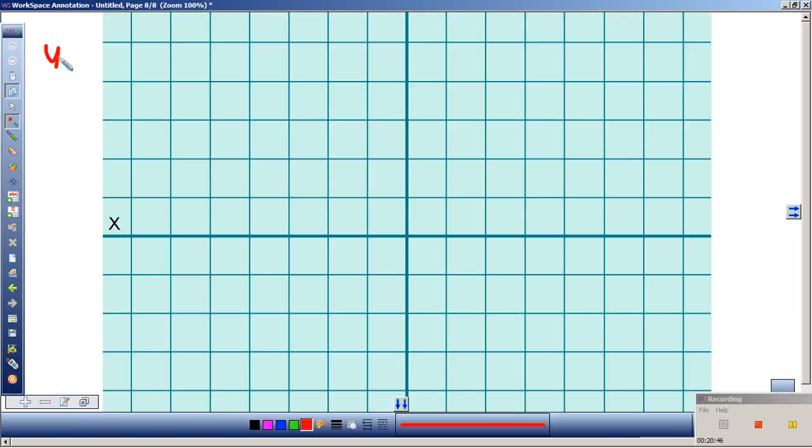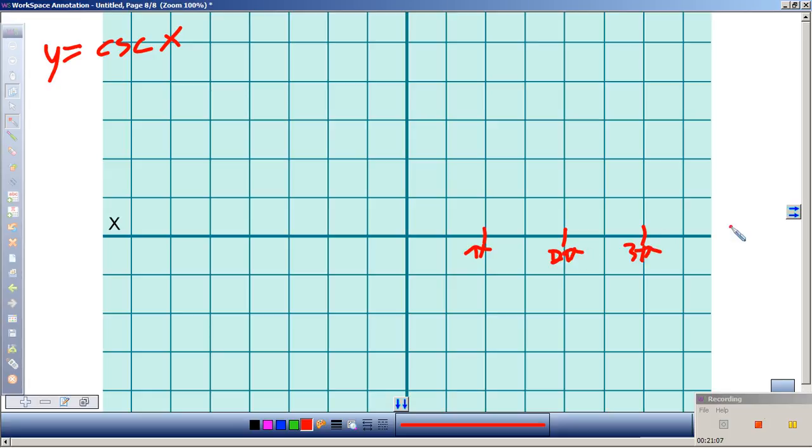So let's just do first y equals cosecant of x. I like cosecant better. What is the period? 2 pi over b, in this case b is 1, so 2 pi over 1. So let's call this one pi, 2 pi, 3 pi, and 4 pi. What is the cosecant of 0?